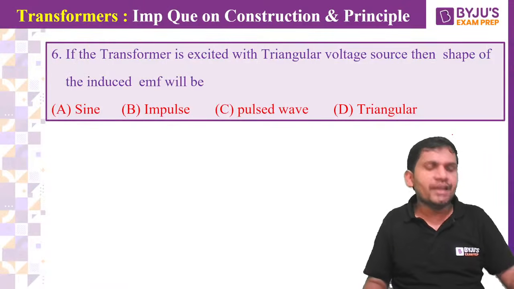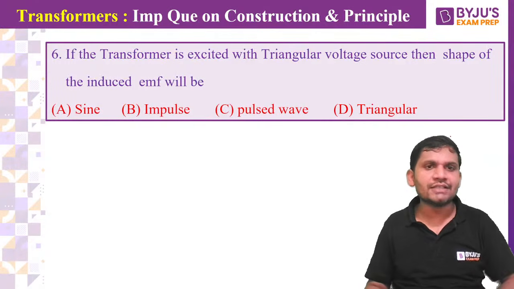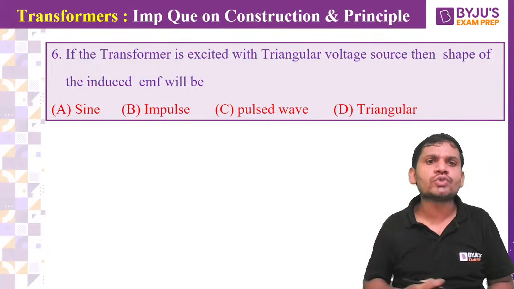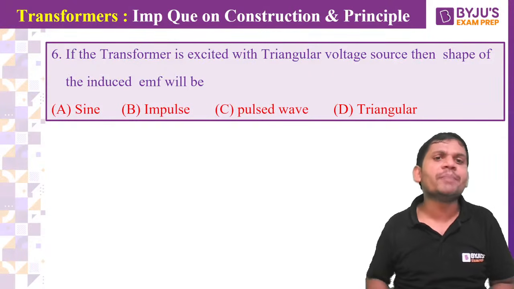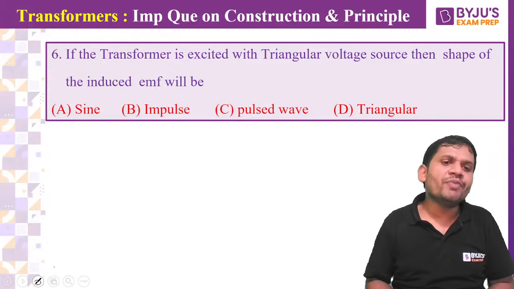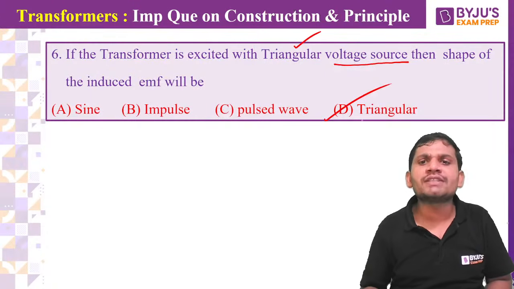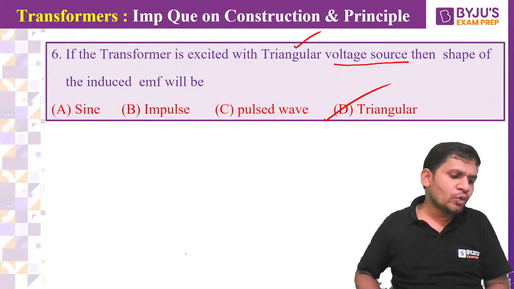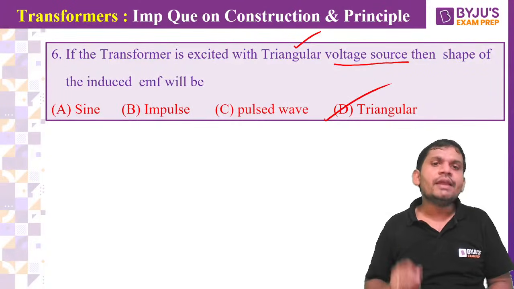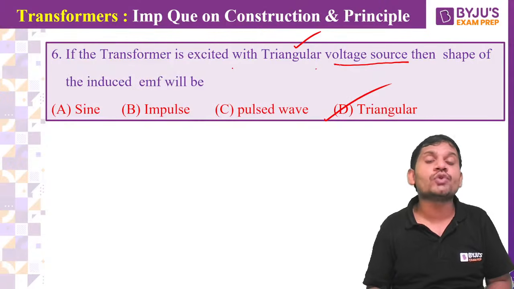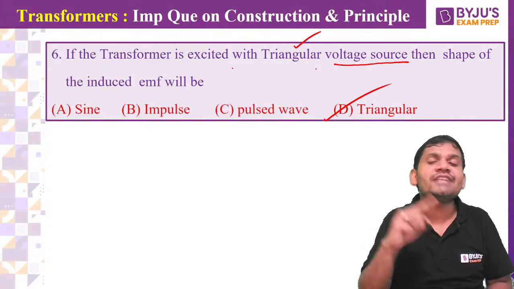Yes, friends. Can anybody answer this one? Within a fraction of a minute you can answer. If the transformer is excited with a triangular voltage source, then what is the shape of the induced EMF? Triangular voltage source: then input and output waveforms are the same. If it is voltage source excitation, directly you take.